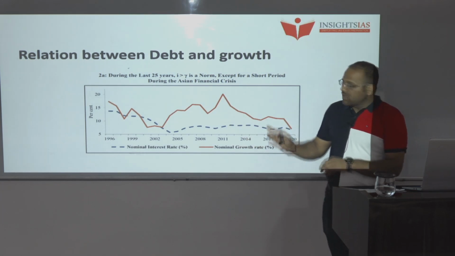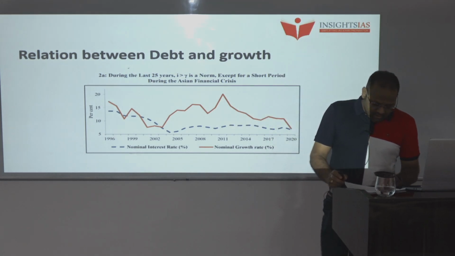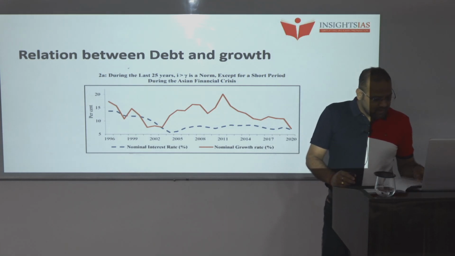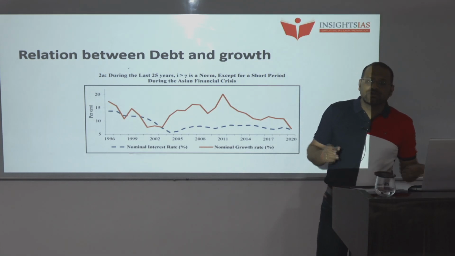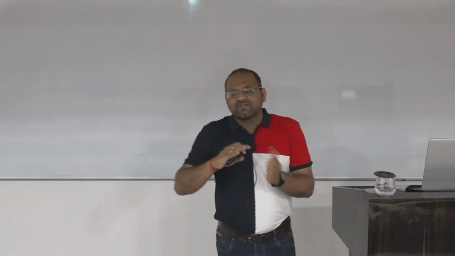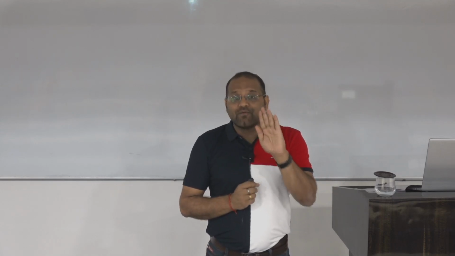This implies that whatever debt sustainability or changes in IRGD, the interest rate and growth differential, we are talking about, it is variable mainly because of the growth rate. So we have to focus on growth.